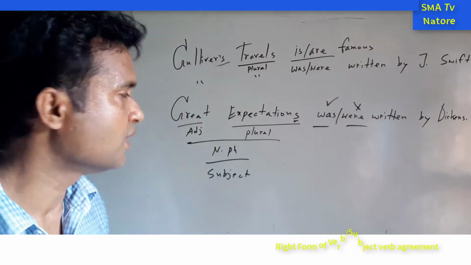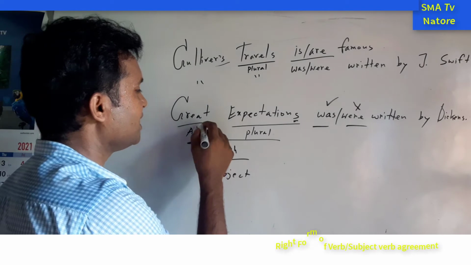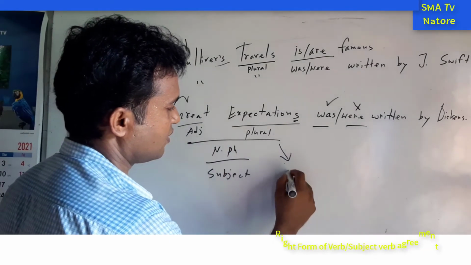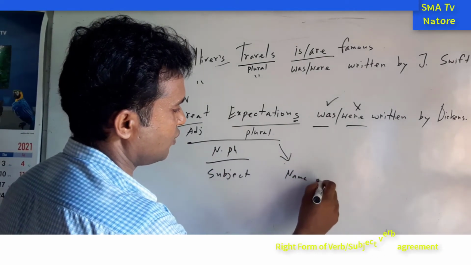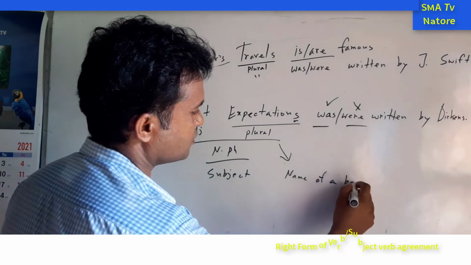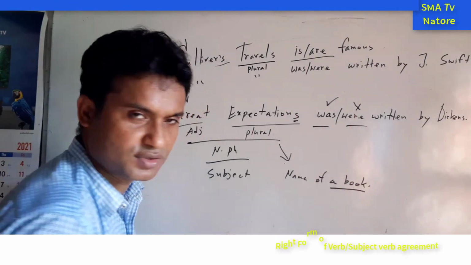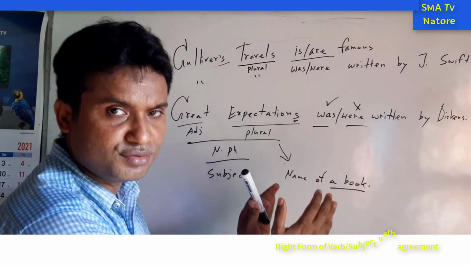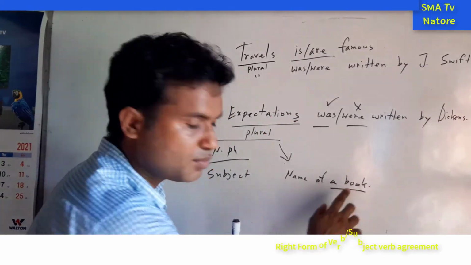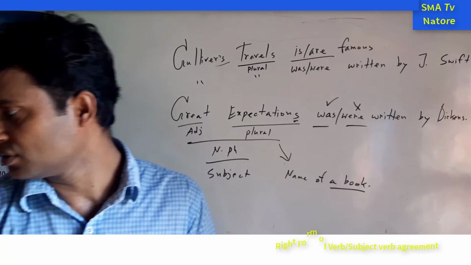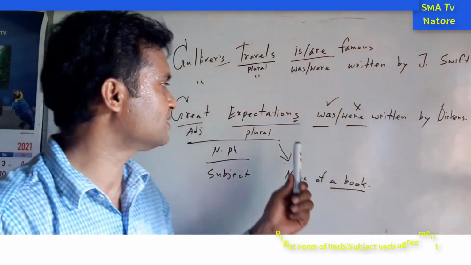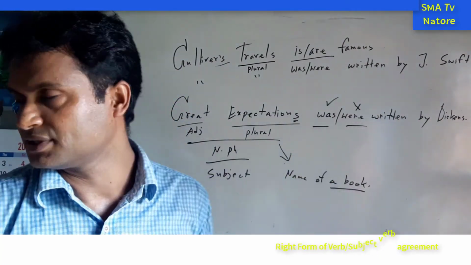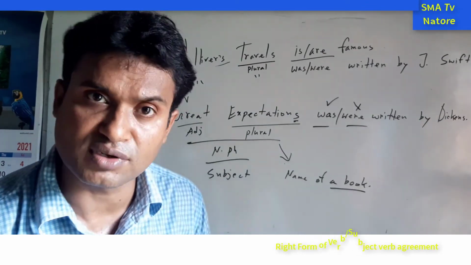But why? Because this is the name of a book. So for this reason this word or this phrase is used for a particular book. For this reason we can say that this is called a subject in the third person singular number.